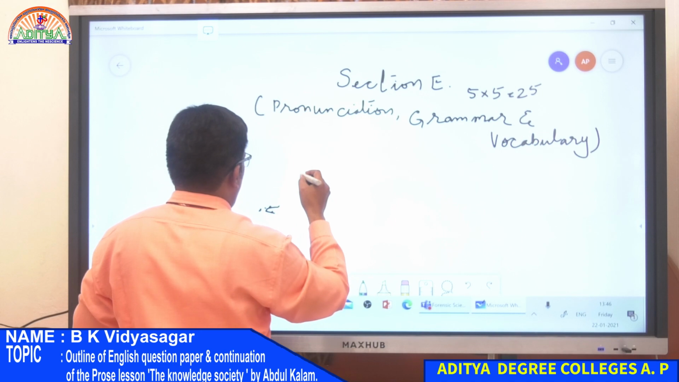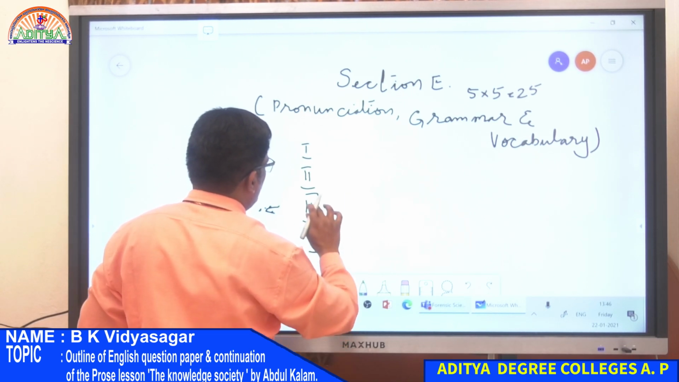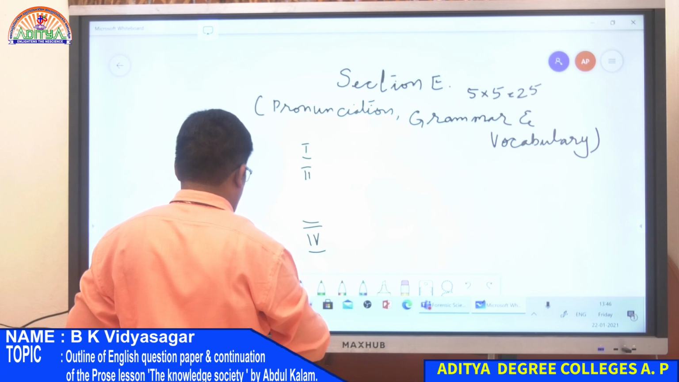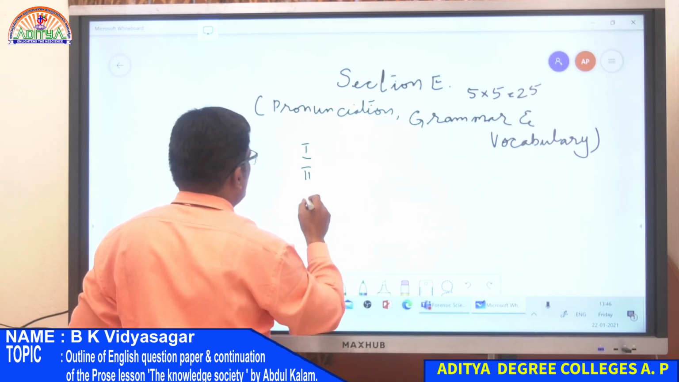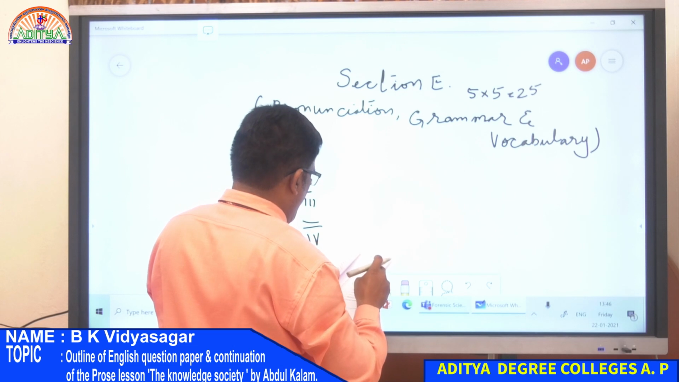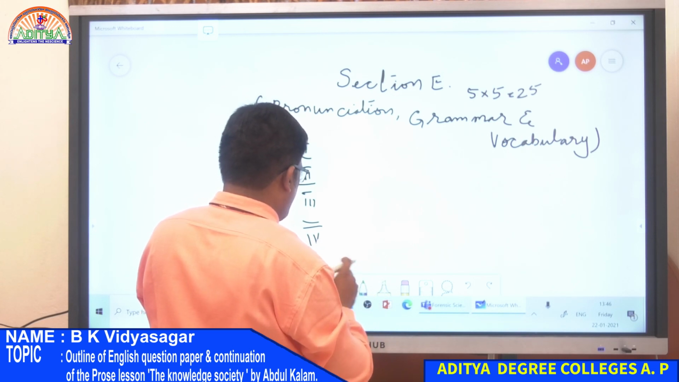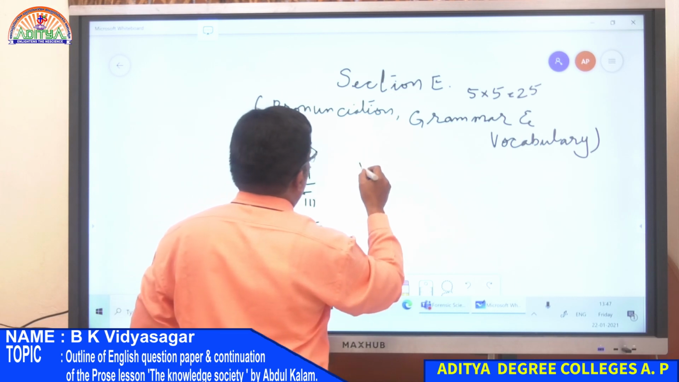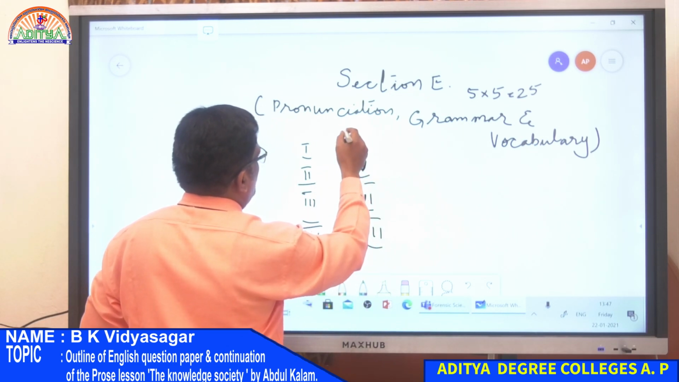So answer any five. They will give you 6 items, and then they may give you 6 or 7 also. So just write any 5, answer any 5.